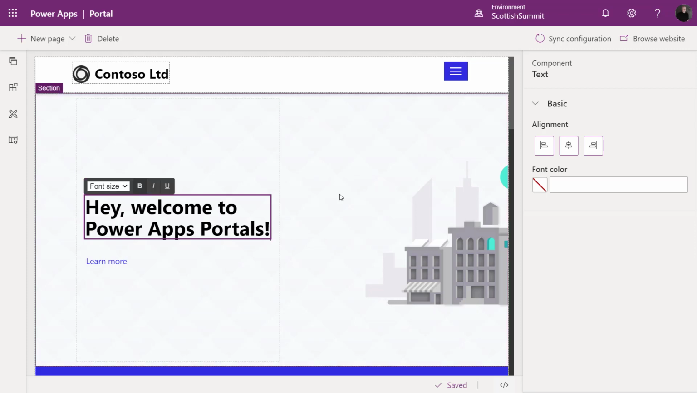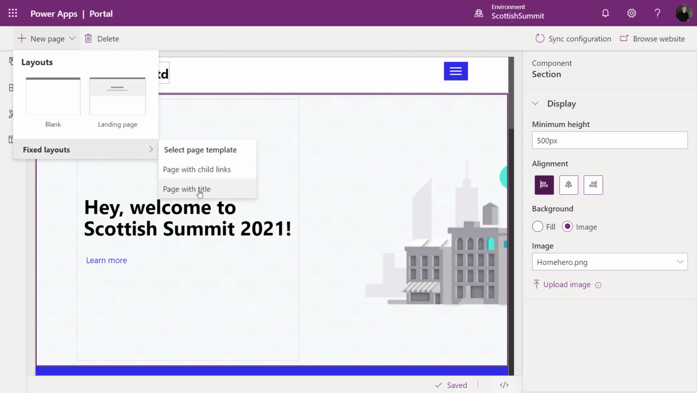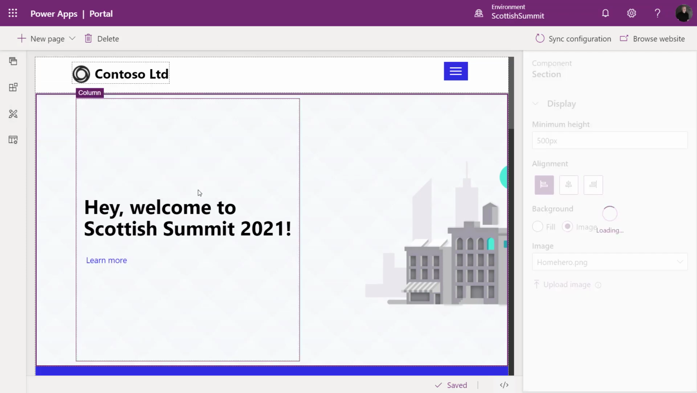So I can begin to change some of this text. This follows the what-you-see-is-what-you-get interface, and we can begin to change some of the text and graphics on here. I'm going to create a brand new page. So I'm just going to go here, new page. I'm going to choose a layout. I'm just going to choose page with title. We're going to get into different layouts and templates that we can use in a few minutes.